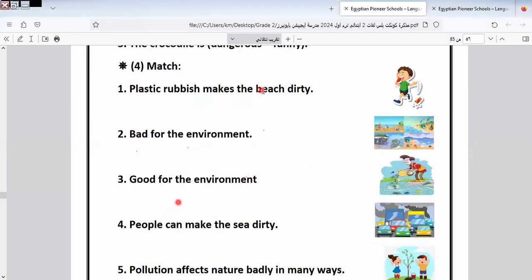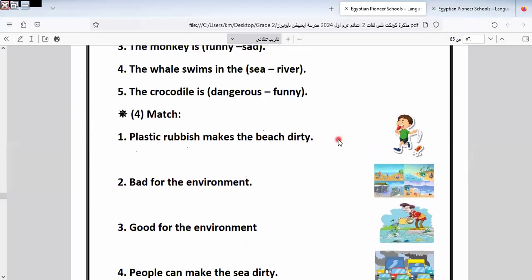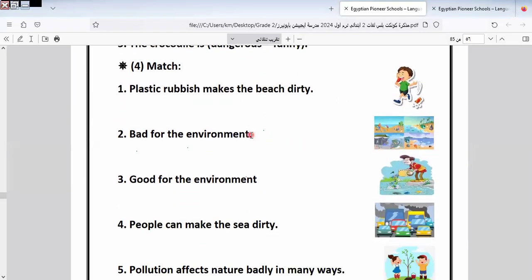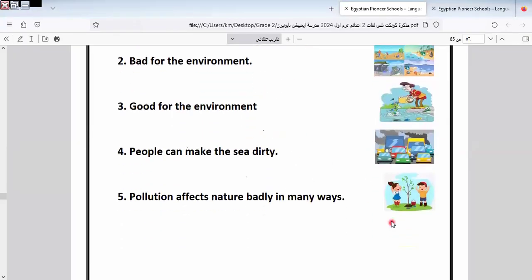Here is matching. Plastic rubbish makes the beach dirty. Which one? This one, this picture. Bad for the environment. Plastic makes the beach dirty. This one is bad for the environment.